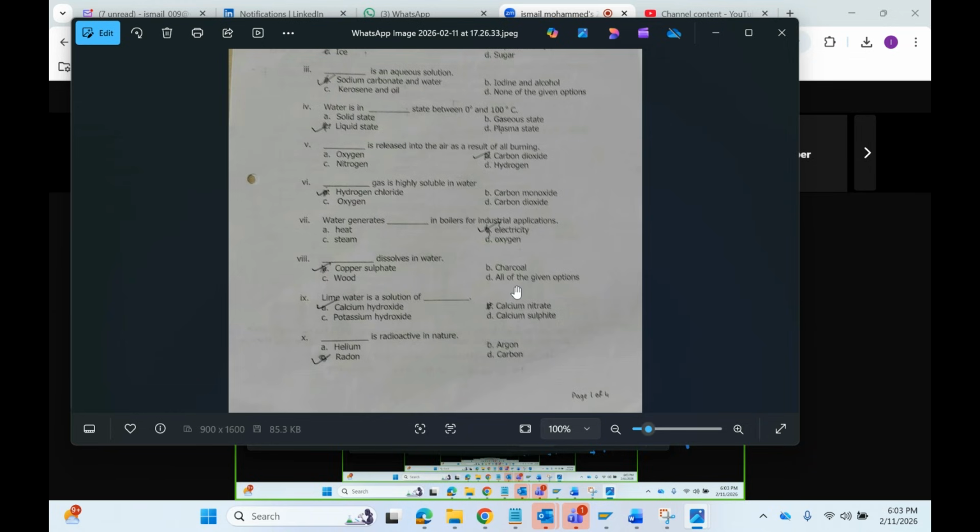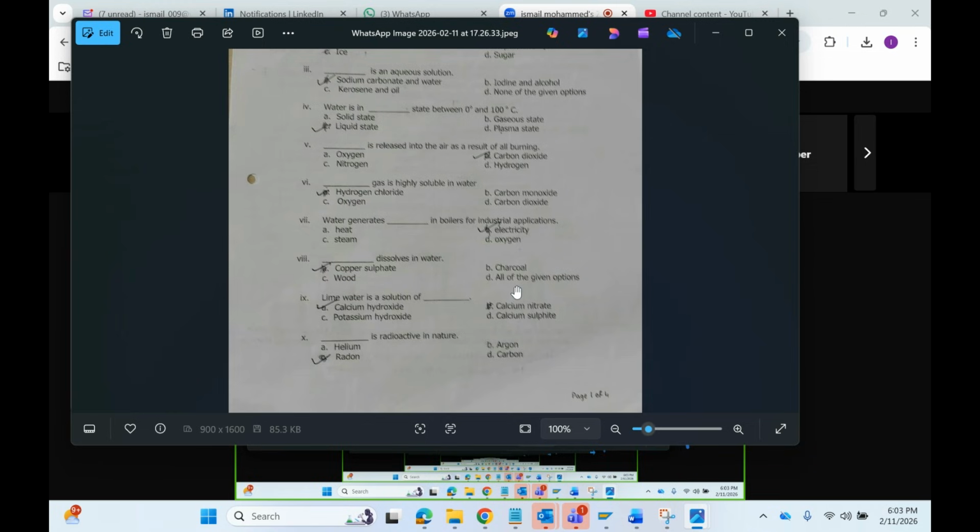When carbon dioxide mixes with this lime water, which is calcium hydroxide, it turns white in color. That white color, the turning of lime water milky white, indicates the presence of CO2. So you need to remember that lime water is nothing but calcium hydroxide, Ca(OH)2. This you can learn in the higher classes.